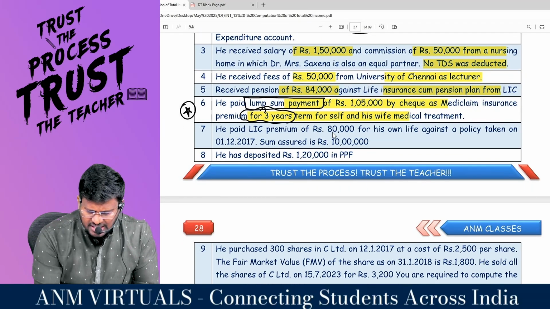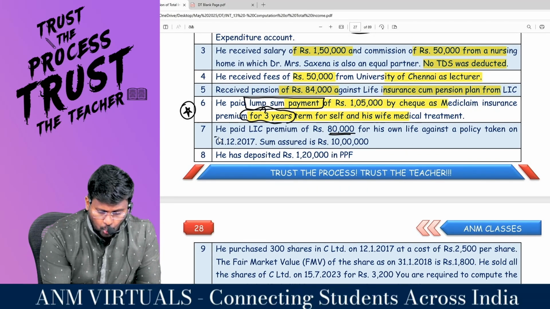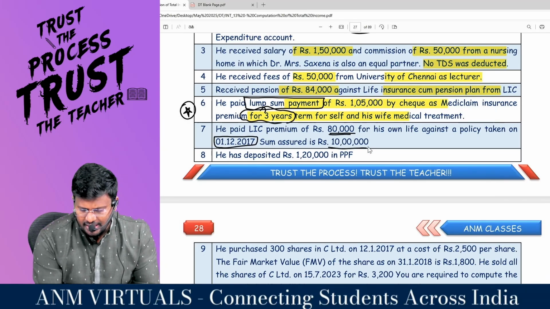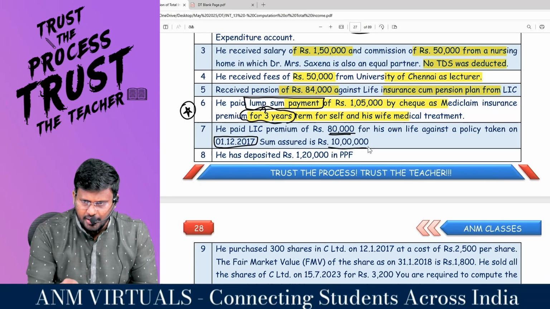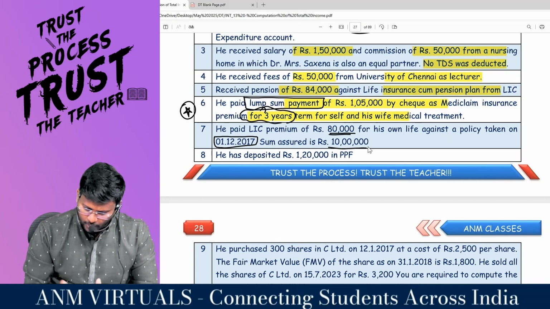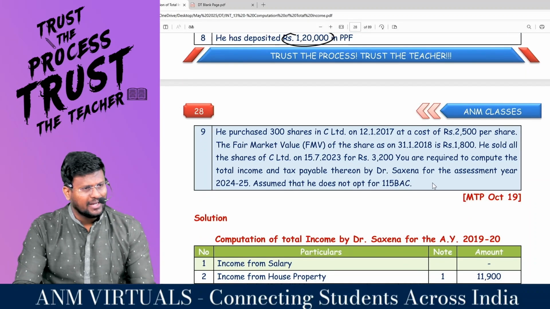He paid LIC premium of 80,000 for his own life against the policy taken on 1/12/2017, surely after the cutoff date. Sum assured is 10 lakh. You have to restrict that to 10%. 10 lakh into 10% comes to 1 lakh or 80,000, whichever is lower. He has deposited 1,20,000 in PPF. Again, you are entitled to get ATC.